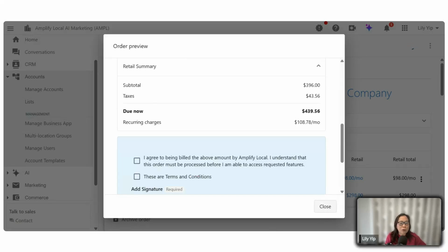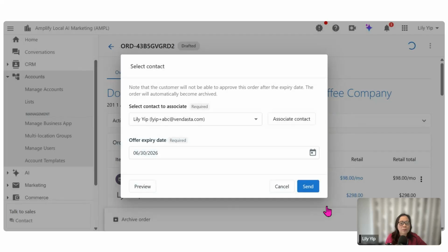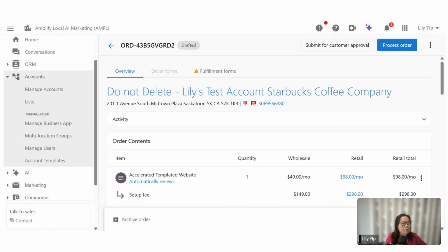So once they agree, the system will then charge the credit card, and the product will be activated automatically. Right? If Vendasta Payments has been set up and you have set up recurring subscription billing with it, it's automatically charged. I hope I answered your question. Yeah, that's perfect. And just so you know, we don't see it here, Jim, but there will be a little box that says require payment on this screen if you have Vendasta Payments connected, and that will put the credit card piece in the email. Fabulous. Thanks, Lily, for answering that. I think that's all.